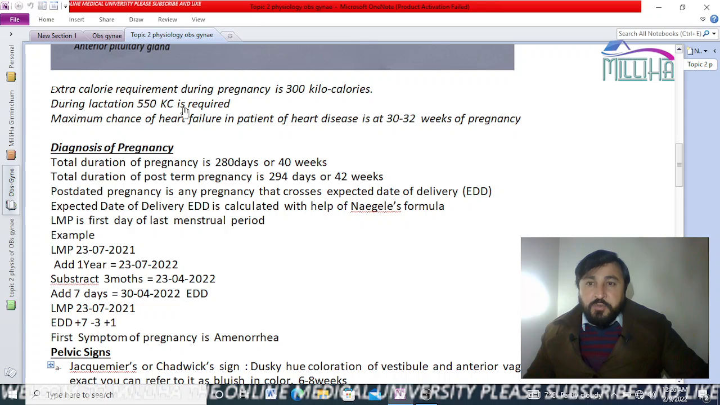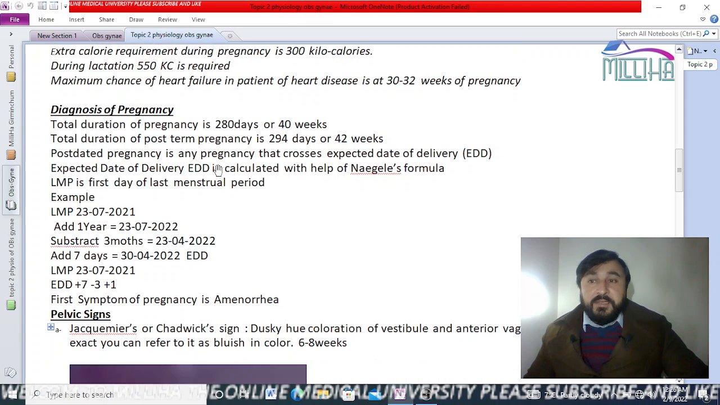Extra calories required during pregnancy is 300 kilocalories, and during lactation, when the mother is giving milk to the baby, she needs more calories than when she is pregnant. That time she needs 550 kilocalories. Maximum chance of heart failure in a patient is at 30 to 32 weeks of pregnancy. I have already told you that.